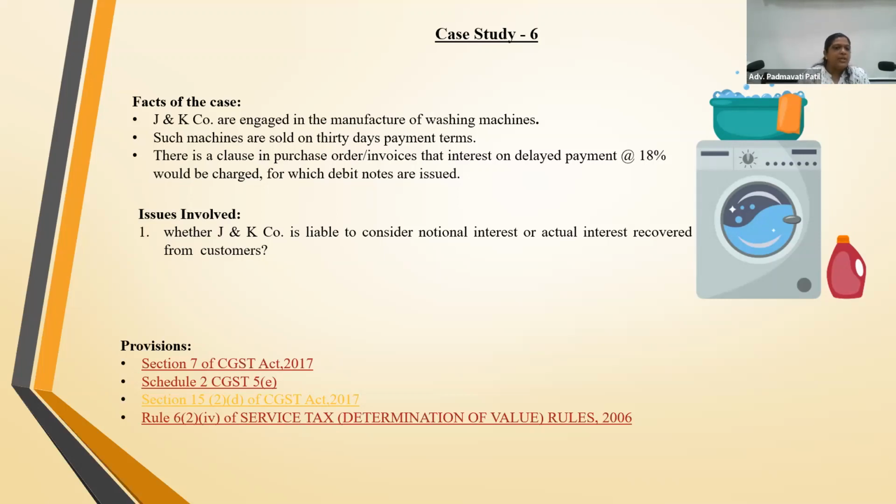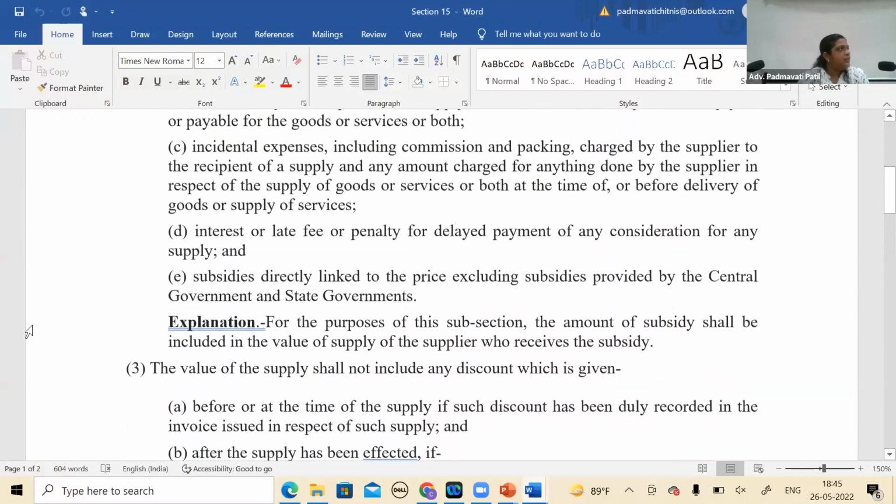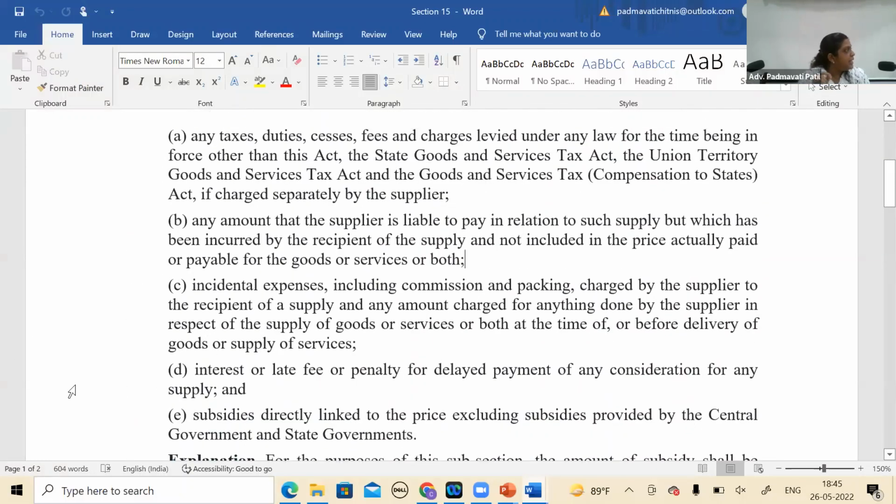Because the wordings are very clear, according to me, in 15.2, wherein it says interest on delayed payment of consideration, and for any supply, any consideration. So they have widened it. According to me, if it is fitting in that, it's for delayed payment of consideration, it has to be included. Going by 15.2. Yeah.